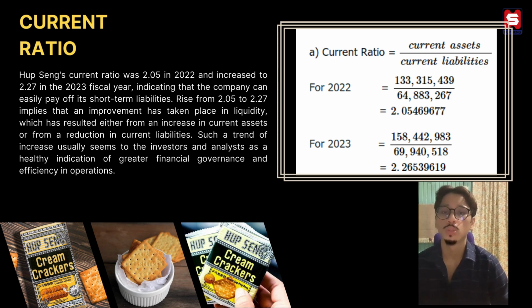Hubseng's current ratio was 2.05 in 2022 and increased to 2.27 in the 2023 fiscal year, indicating that the company can easily pay off its short-term liabilities. The rise from 2.05 to 2.27 implies that an improvement has taken place in liquidity, which has resulted either from an increase in current assets or from a reduction of current liabilities.